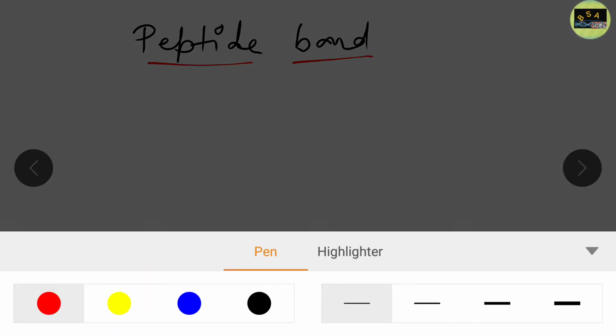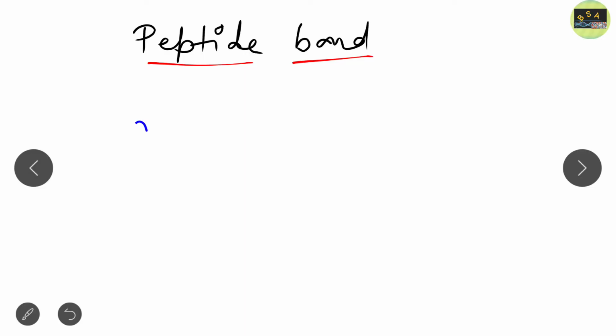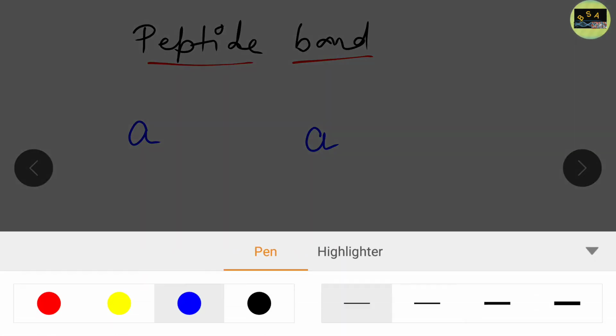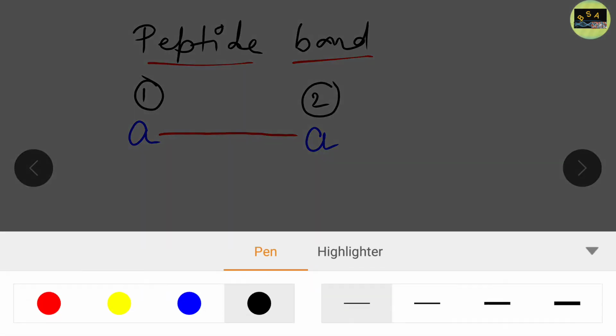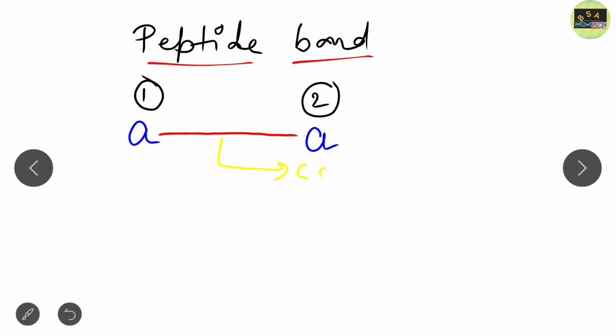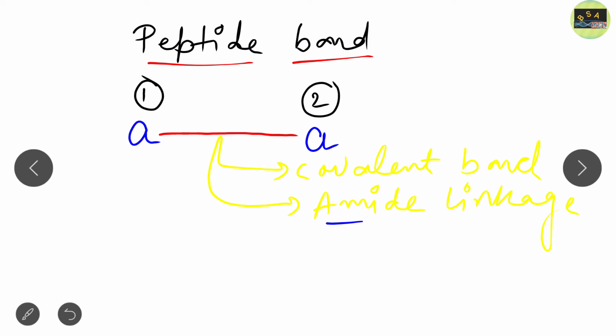Just look at here. When this is one amino acid and this is another amino acid, and these two amino acids are linked through a bond, we can say that when two amino acid molecules, molecule 1 and molecule 2, are covalently joined through an amide linkage, this is basically an amide linkage.